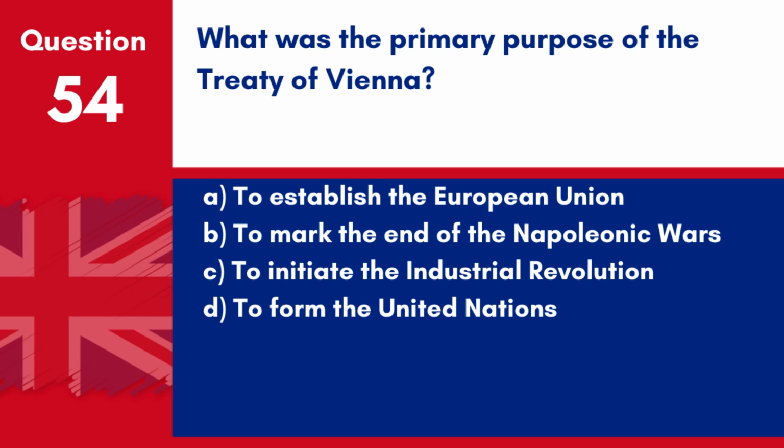Question 54. What was the primary purpose of the Treaty of Vienna? A. To establish the European Union. B. To mark the end of the Napoleonic Wars. C. To initiate the Industrial Revolution. D. To form the United Nations. Answer B. To mark the end of the Napoleonic Wars. The primary purpose of the Treaty of Vienna was to mark the end of the Napoleonic Wars and redraw the map of Europe.